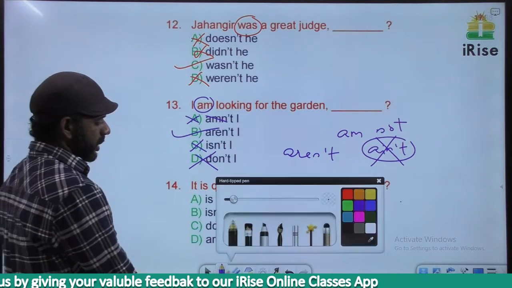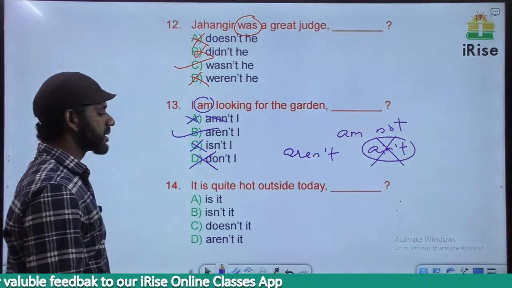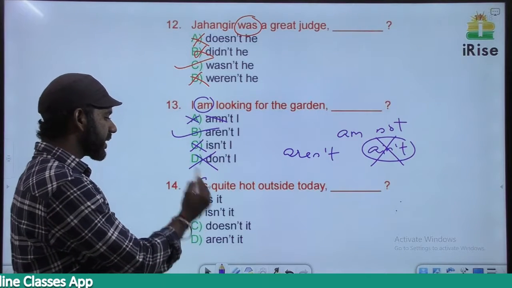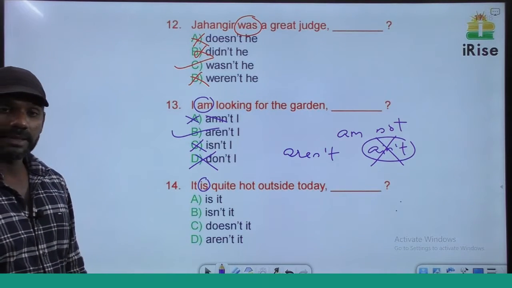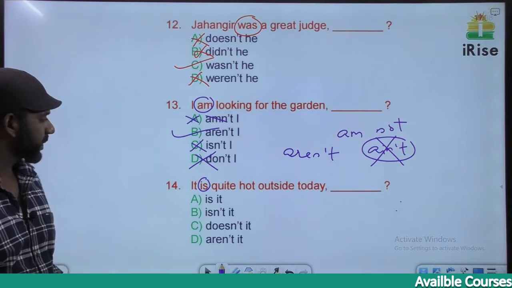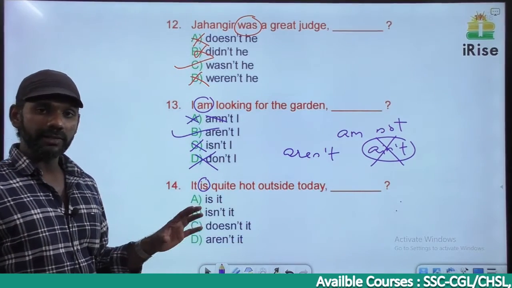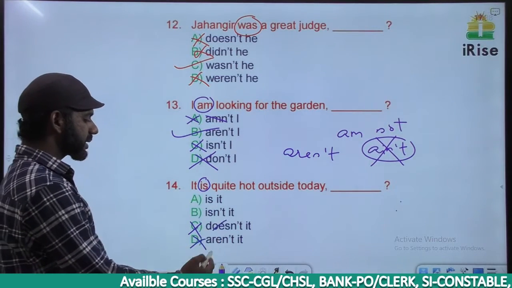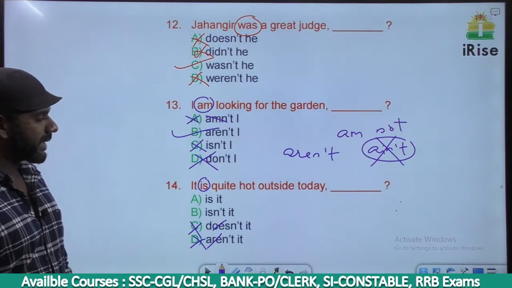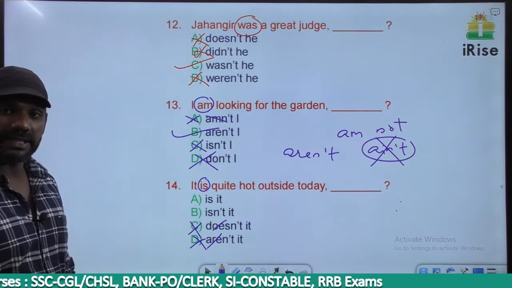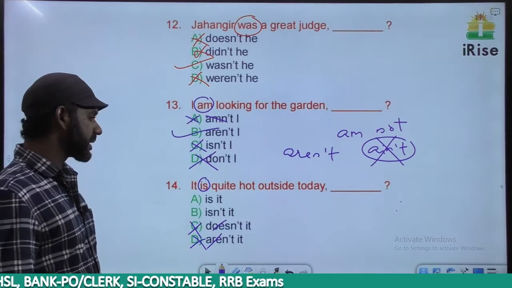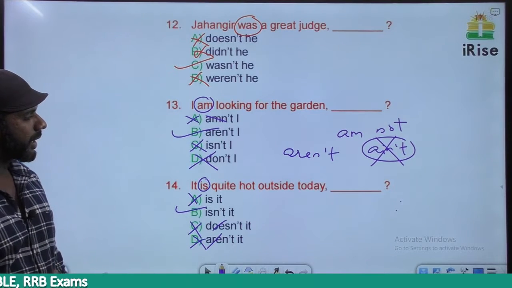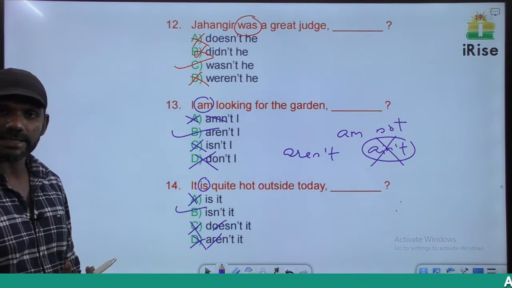It is quite hot outside today. The auxiliary verb is is. No negative term in the sentence. In the tag there must be a negative term. We have to frame the tag using the auxiliary verb is. Based on that, C and D are eliminated. C says does, D says are, gone. If there's no negative term in the sentence, in the tag there must be a negative term. Is not, short form is isn't. Based on that, A is gone. The answer must be option B. It is quite hot outside today, isn't it?